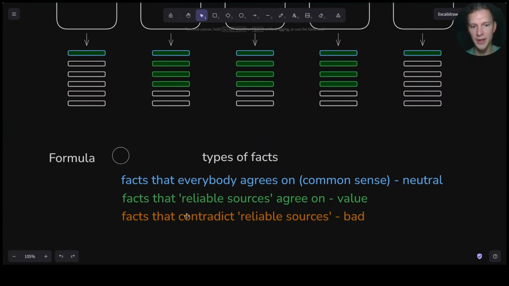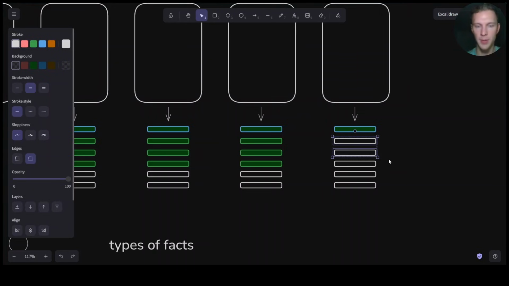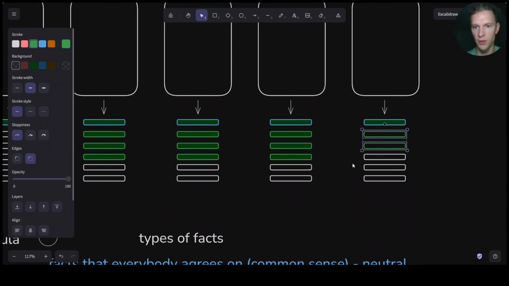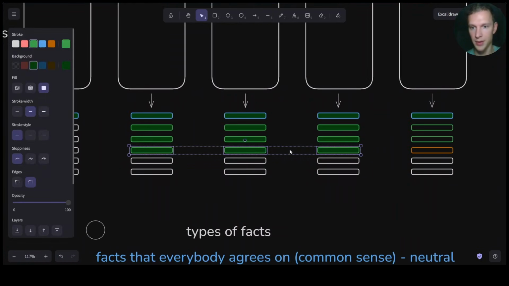Then there are facts that contradict these reliable sources, which is a really bad thing to happen. So let's say over here we have a formed consensus. Let's imagine that it is being followed by this resource over here, and then they create a contradiction for the things that have been stated amongst these sites.